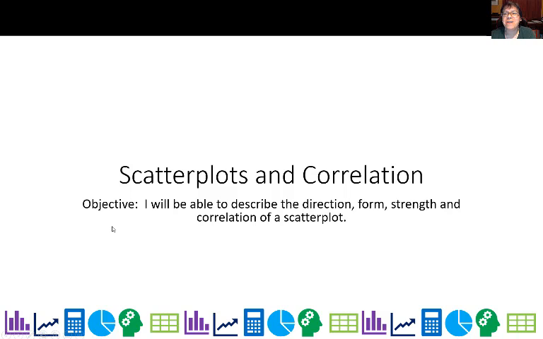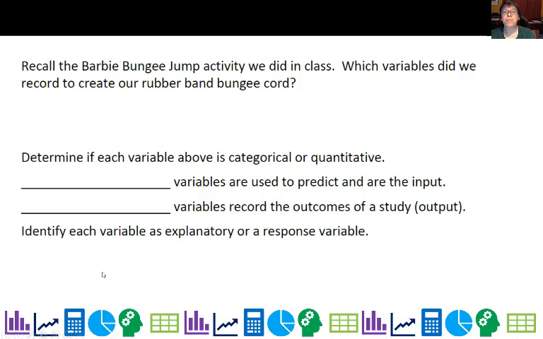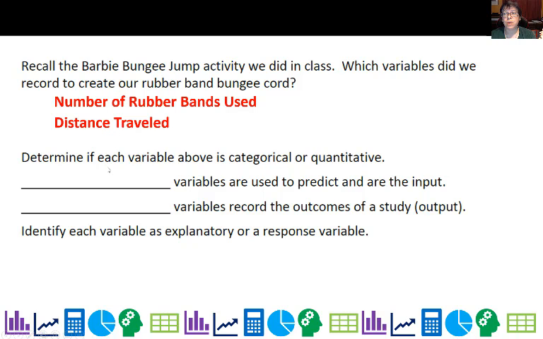And today we are doing scatterplots and correlation. Now, we did do the Barbie bungee jump activity. And what variables did we record in that activity to create our rubber band bungee cord? We were doing it more virtually, and we wanted to know things like the number of rubber bands used and the distance traveled. Are those variables categorical or quantitative?